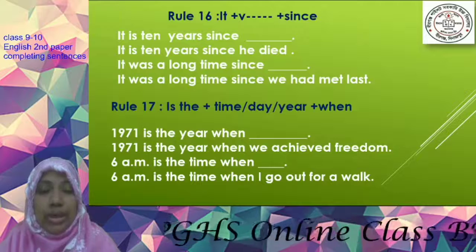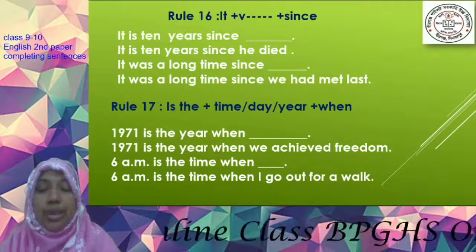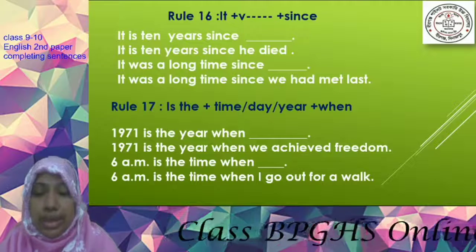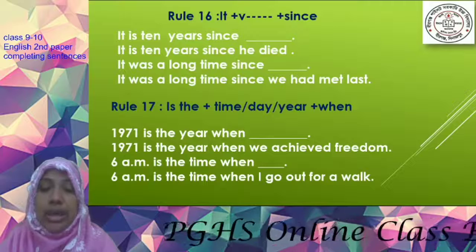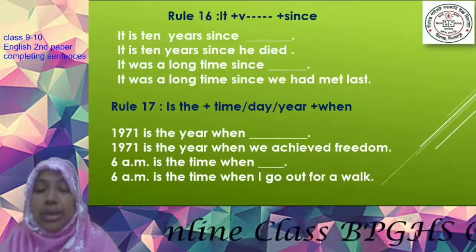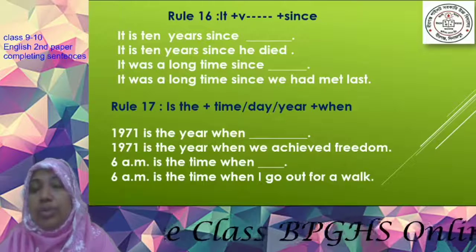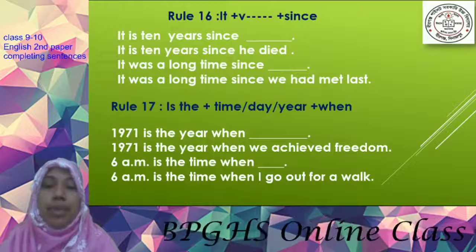So here we have to use "we achieved freedom." Again, in the second sentence, 6 AM is the time when I go out for a walk. It's a regular walk, and regularly I go out for a walk at 6 AM.